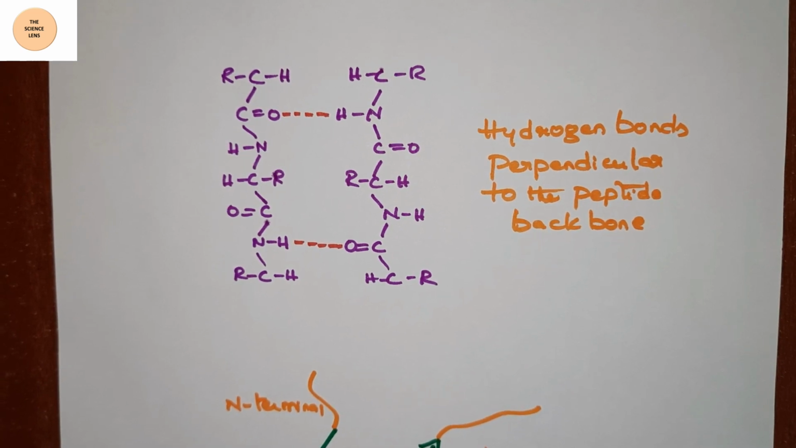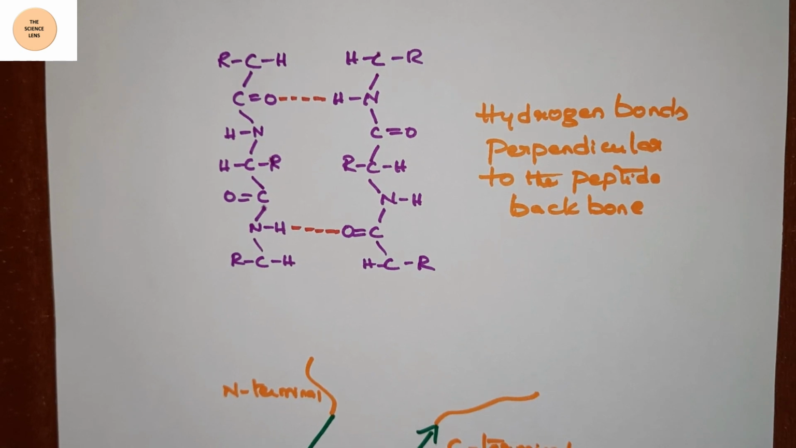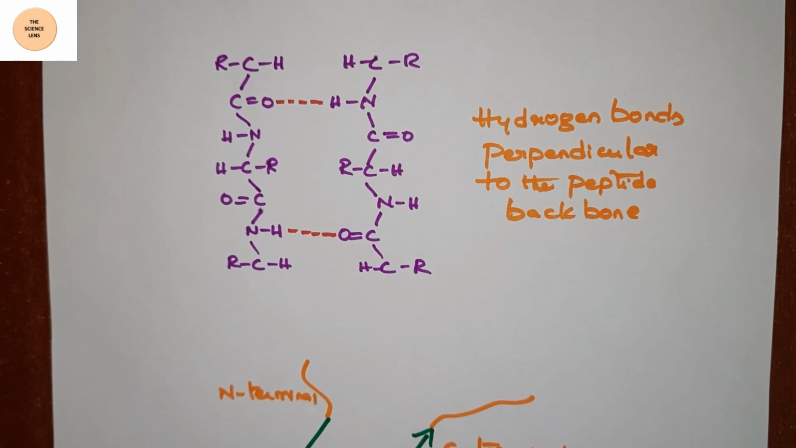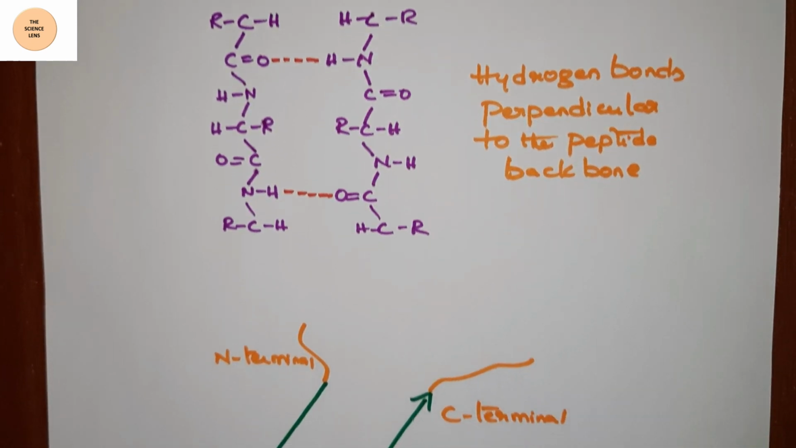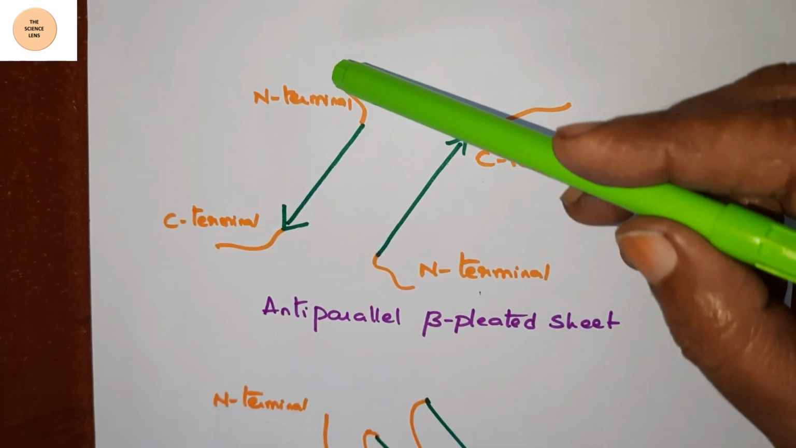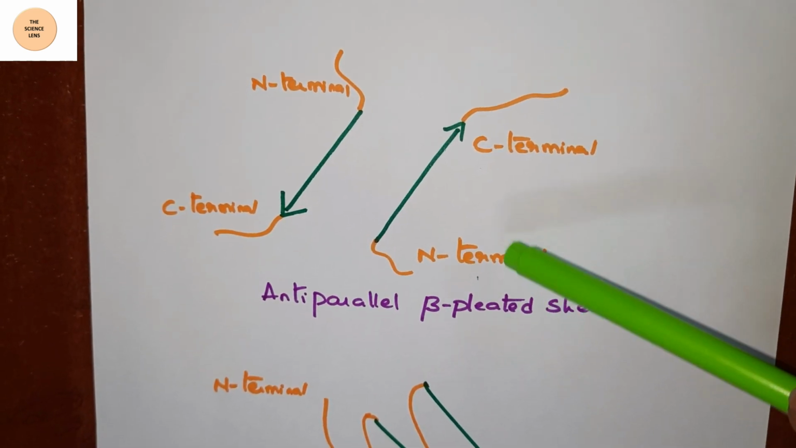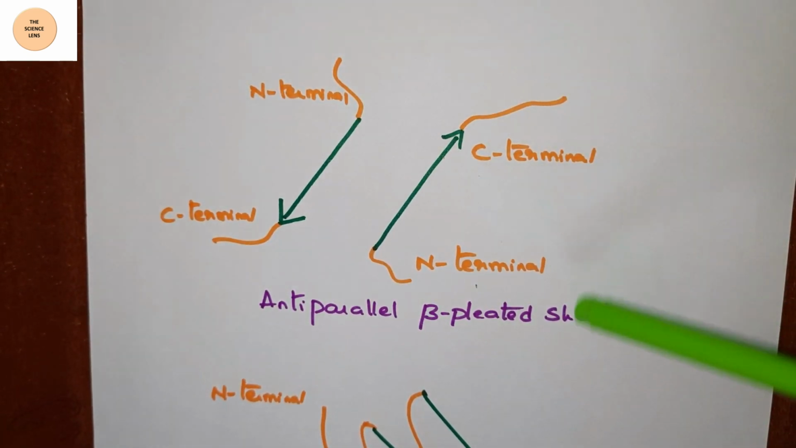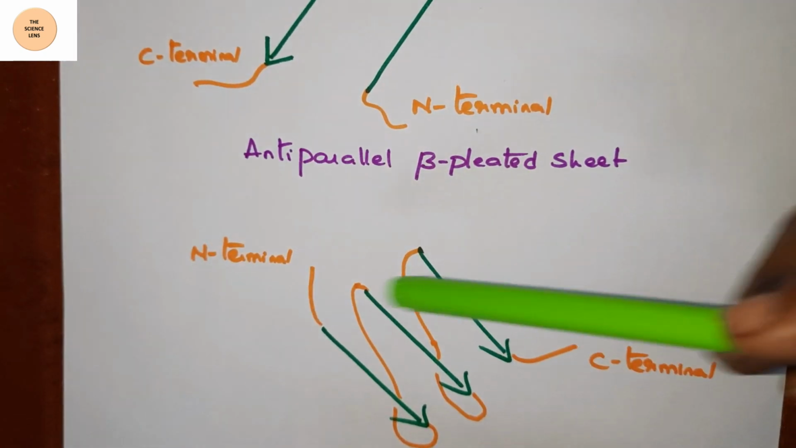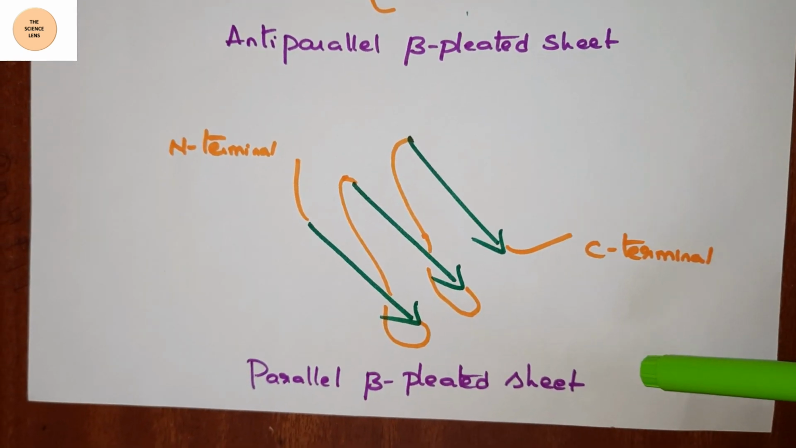The beta sheet is formed by two or more polypeptide chains aligned laterally and stabilized by the hydrogen bonds. The adjacent beta strands are arranged either parallel or anti-parallel. Here the beta strands are arranged anti-parallel, that means N terminal and C terminal, here it is C terminal and N terminal. So here we have an anti-parallel beta pleated sheet, whereas here all the N terminals are on one side and C terminals on the other, and this is called the parallel beta pleated sheet.